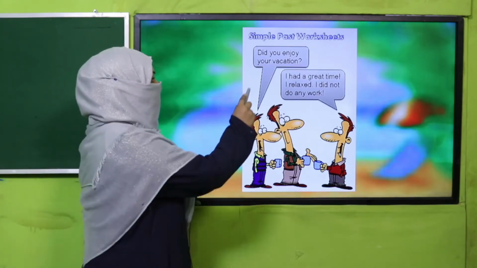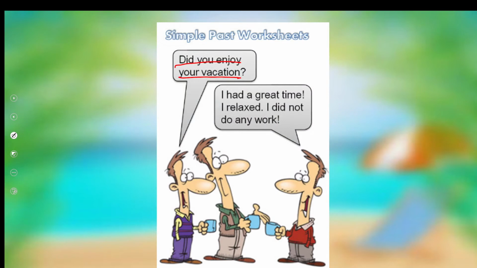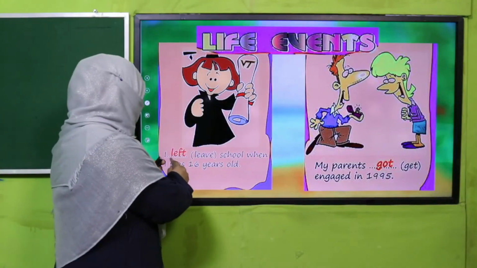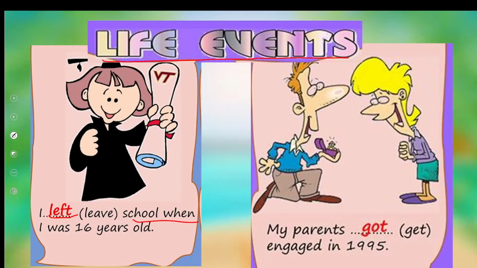When we talk about, did you enjoy your vacation? I had a great time. I relaxed. I did not do any work. So for life events, when we are talking about life events, how I left school. So it is my life event when I left school when I was 16 years. Okay.